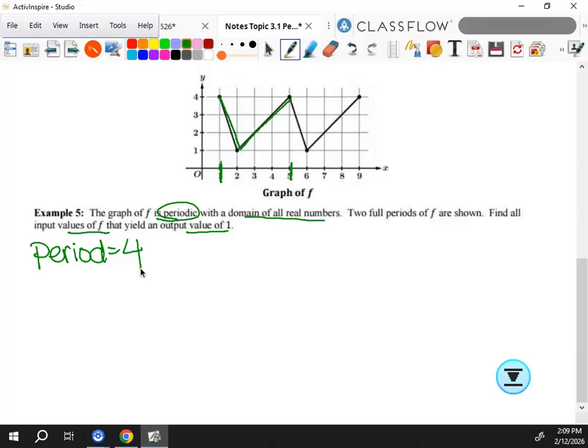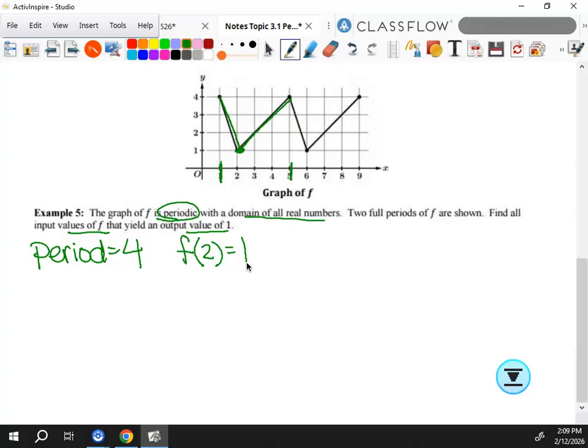We all good? I want there to be an output value of 1. Here's my output value of 1. So then I know that f of 2 equals 1. And f of 6 also. Because how many inputs would there be that give me 1?